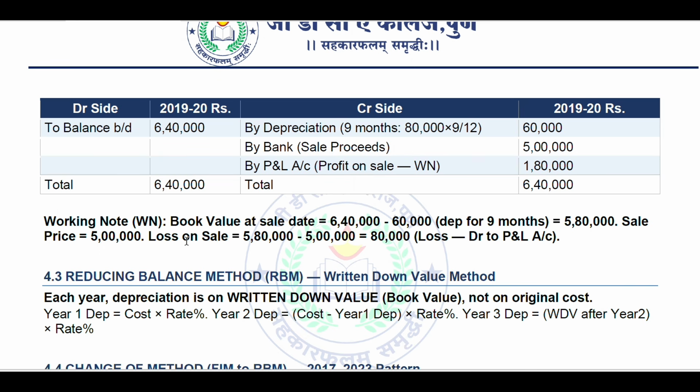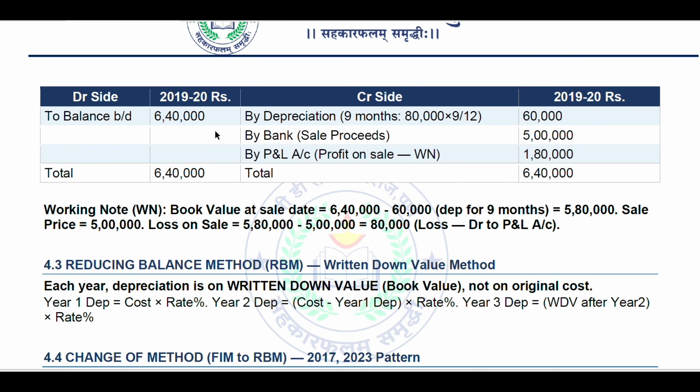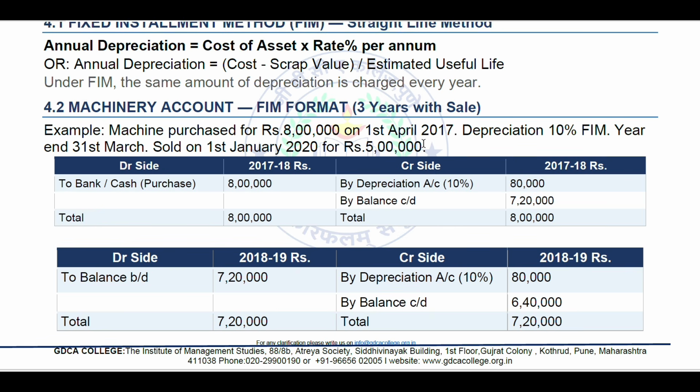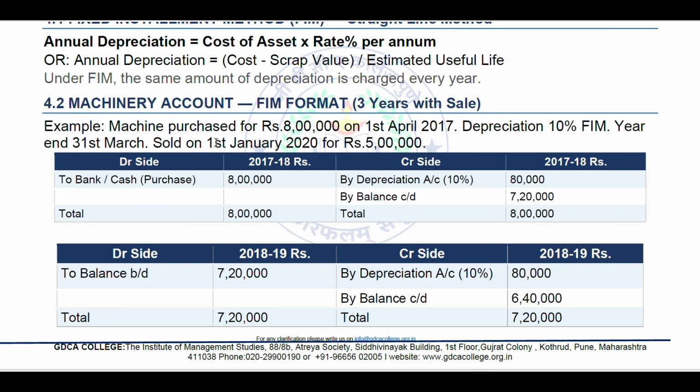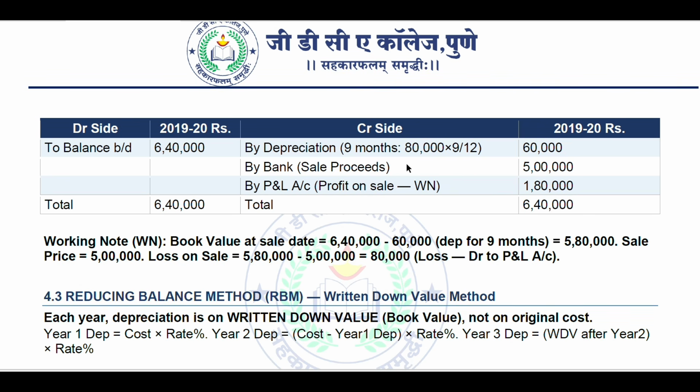Then for 2019 to 2020, again we have to get that balance, that 6,40,000, straightforward in 2019. Then depreciation for 9 months. How 9 months? As you can see, it has been sold on 1st January, so we have to calculate accordingly from April to January. So here we have to calculate depreciation for 9 months only.